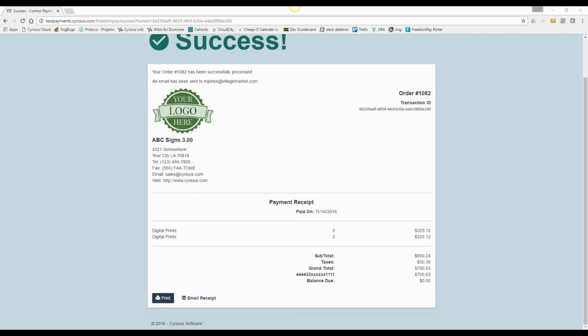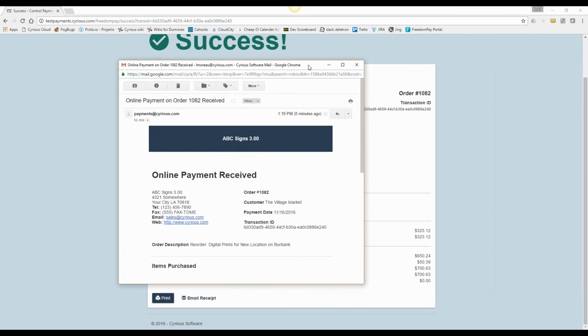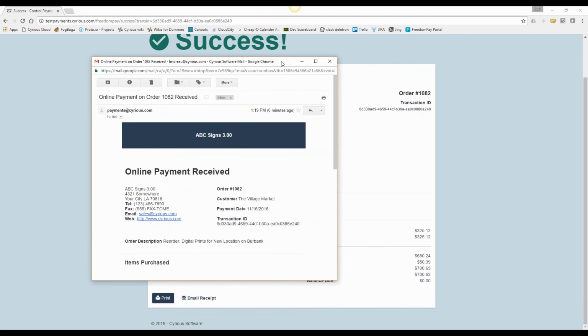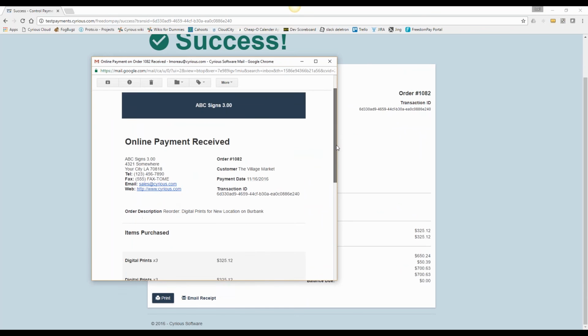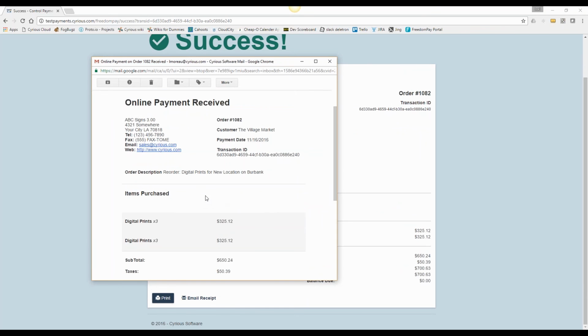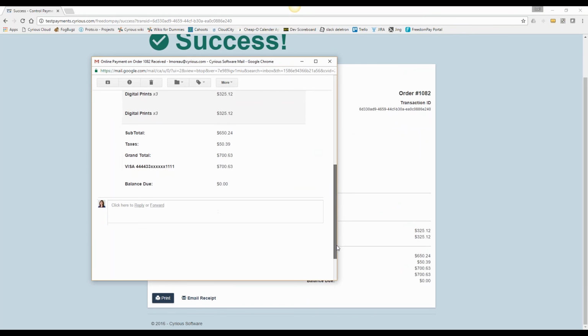In the meantime, you and the salesperson will have also gotten an email. So let's go ahead and just take a look at that email. It's nothing really fancy, it just lets you know that you have a payment. So here's what that email is going to look like. It's going to have your company name, online payment received. It gives you your information, the order, the company, the description, and then the fact that they paid.